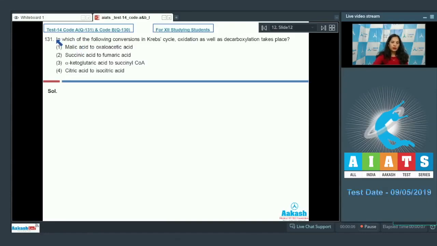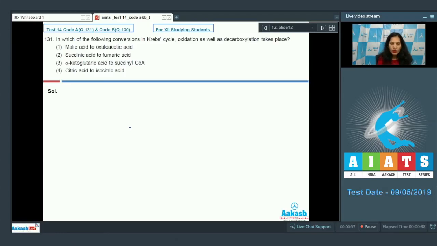Question number 131. In which of the following conversions in Krebs cycle, oxidation as well as decarboxylation takes place? First option, malic acid to oxaloacetic acid. Second, succinic acid to fumaric acid. Third, alpha-ketoglutarate acid to succinyl coenzyme A. Fourth, citric acid to isocitric acid. In this particular question, you have to see where the decarboxylation as well as oxidation is taking place.